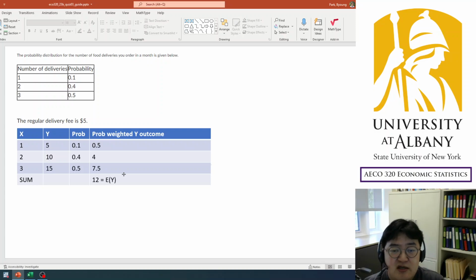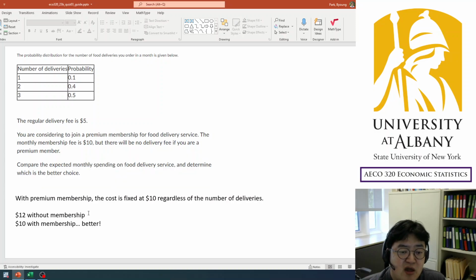So the expected delivery fee in a month is $12, and compare that with the membership fee. The membership fee is $10 for certain. If you just pay $10, there is no additional charge. So there is no randomness anymore.